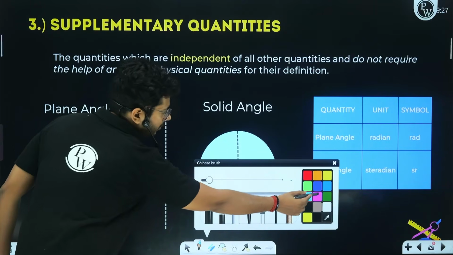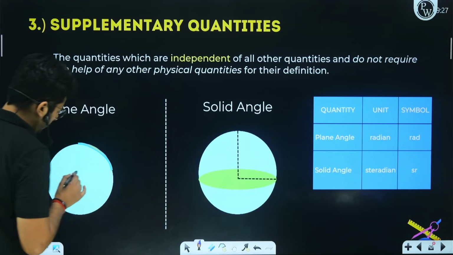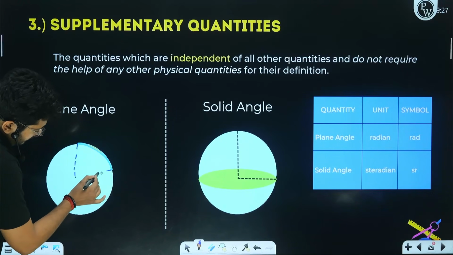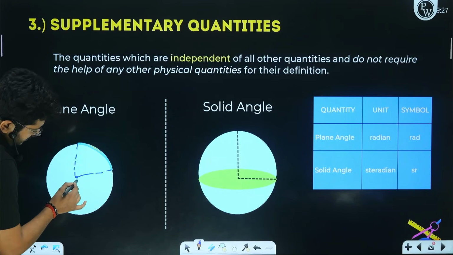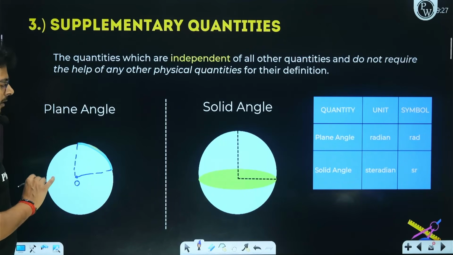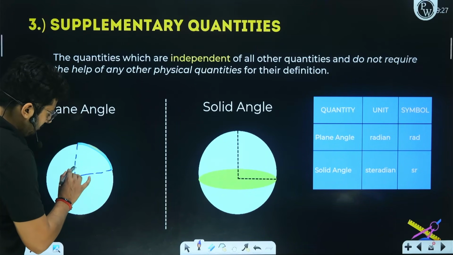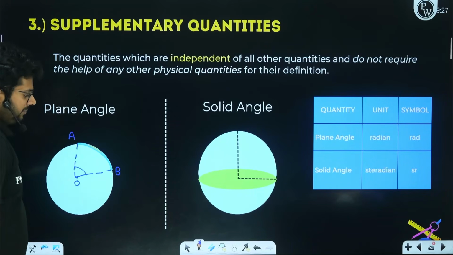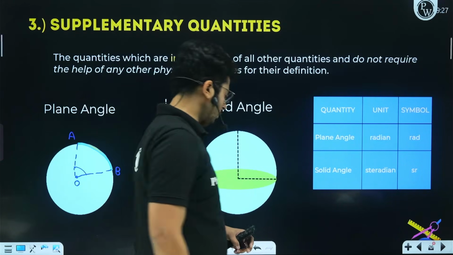We want to find out what will be the angle subtended by this arc at the center of the circle. Let's say this is point O. What will be the plane angle subtended by this arc over here? Let's call this arc AB. What will be the angle subtended by the arc at the center O, right?